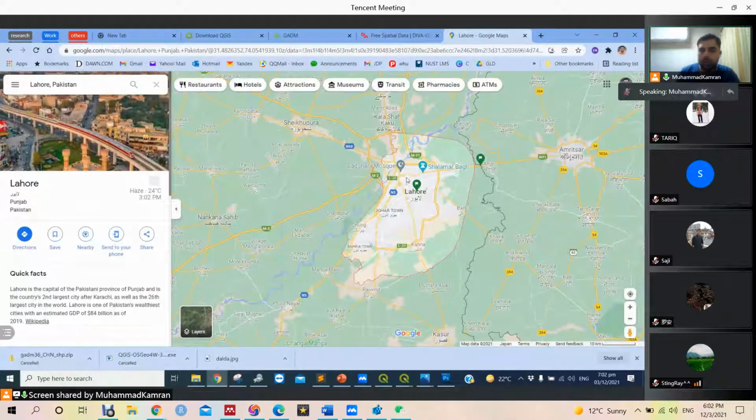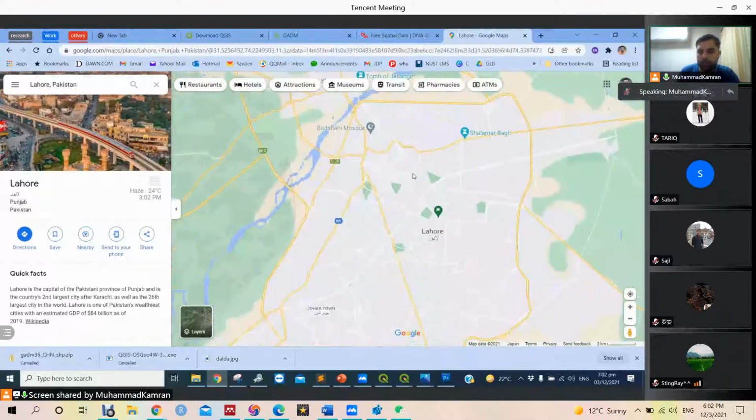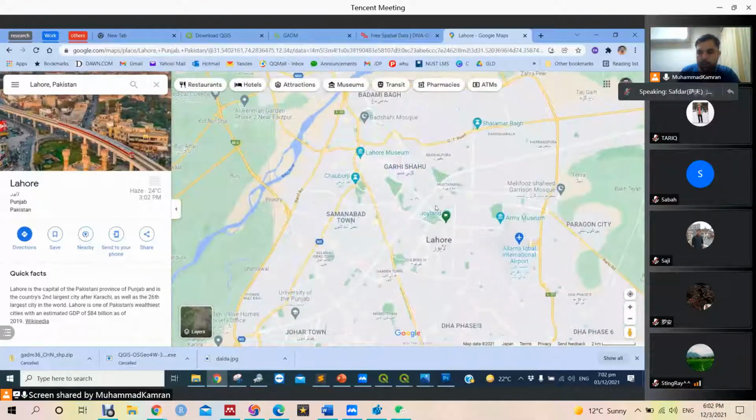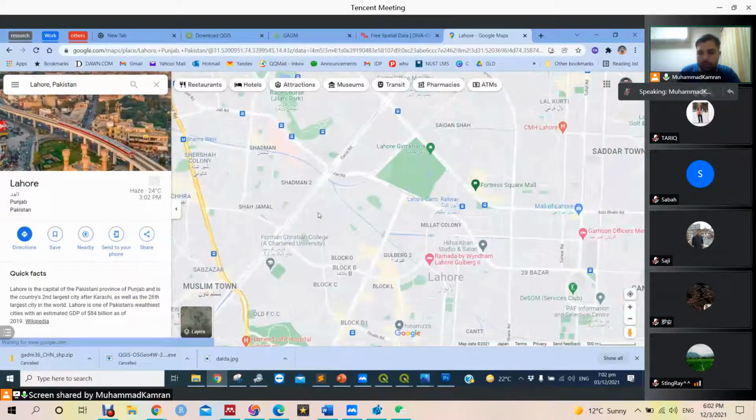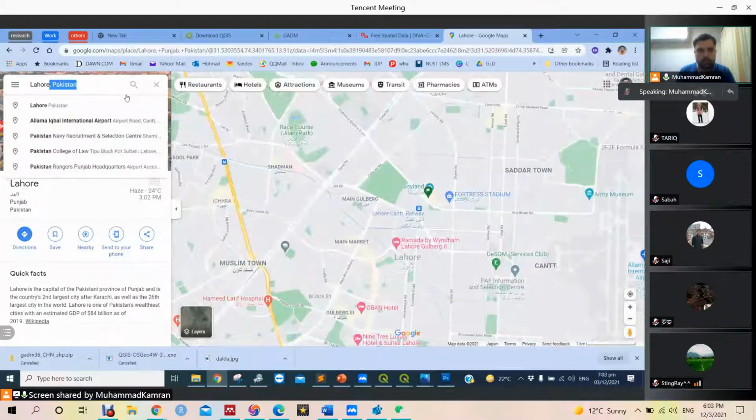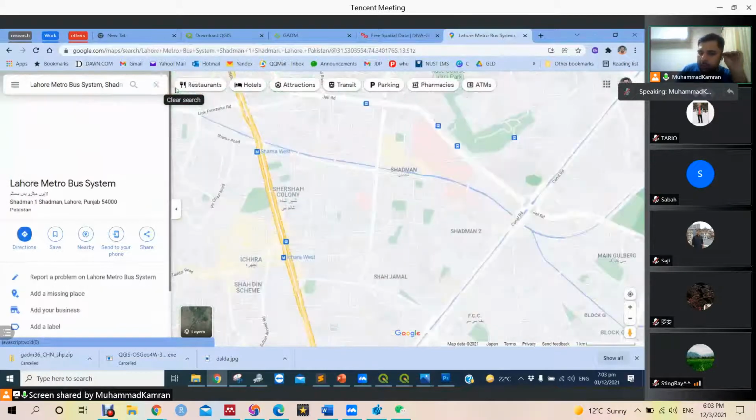So you are talking about Orange Line, Metro, maybe? Both, yeah. Okay. So if you know where it is located, then there are 2 to 3 ways. I also checked once. Let's say this is Shadman railway station.